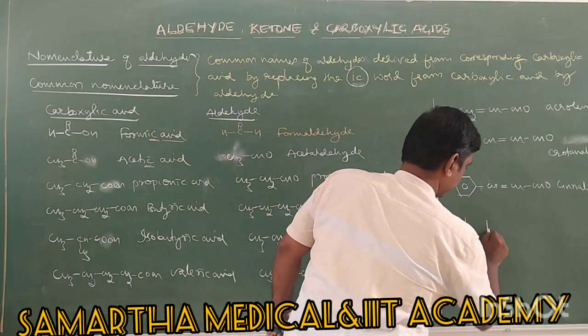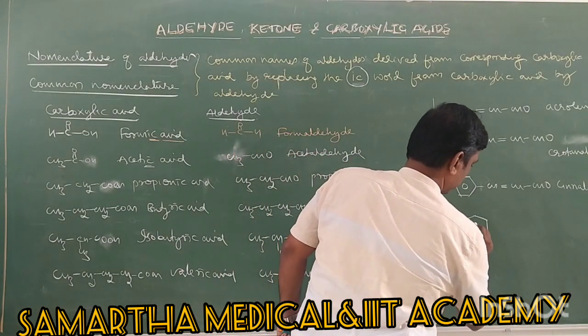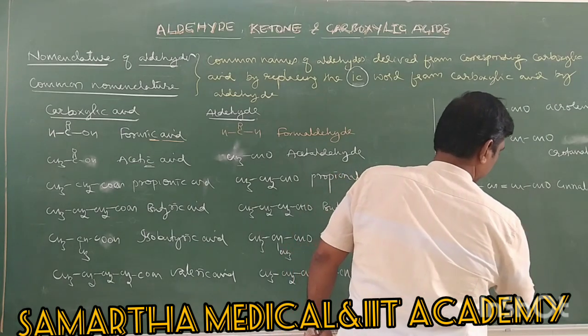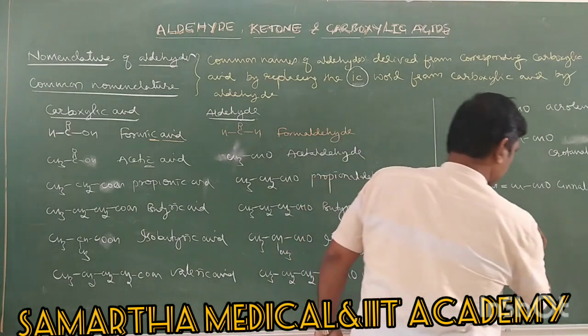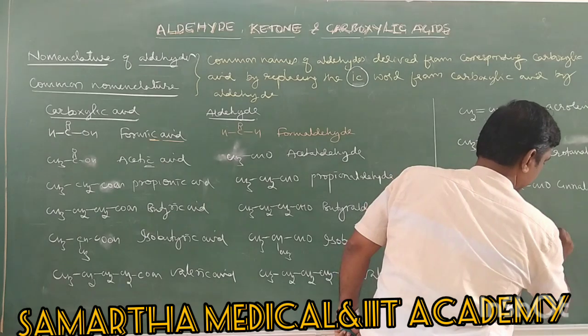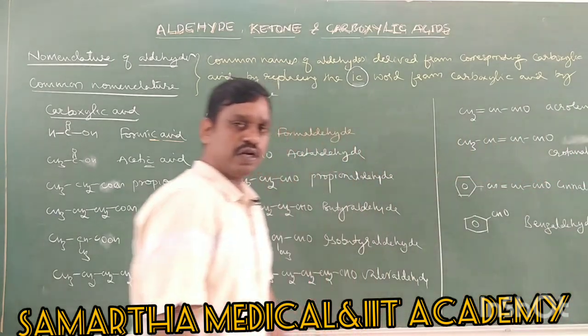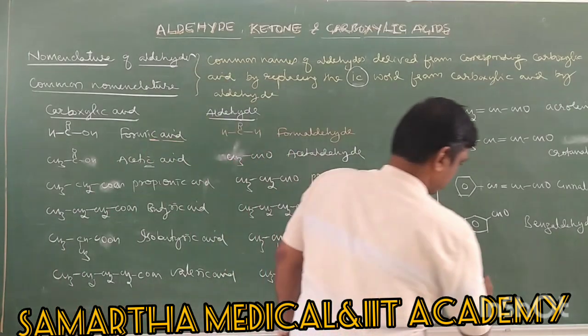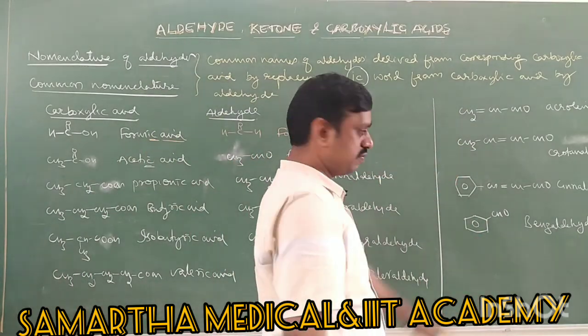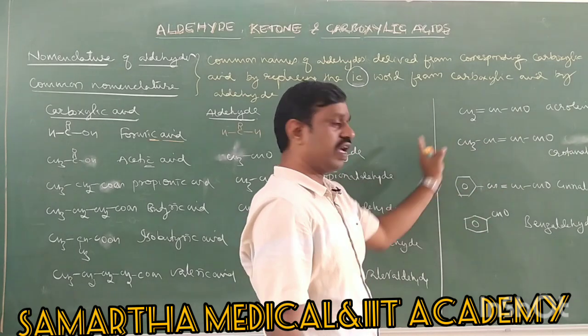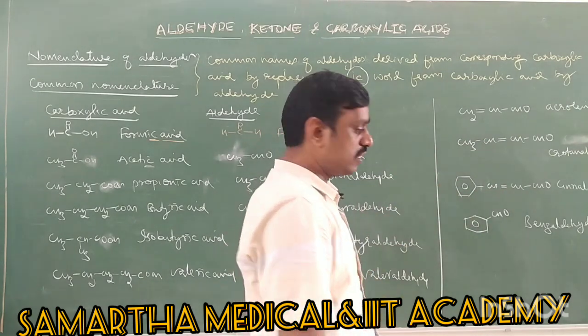Next, if there is a benzene containing CHO aldehyde, its common name is benzaldehyde. We are studying common names, benzaldehyde. Its acid is benzoic acid. Okay, for all the corresponding acids, you can write the name ic acid.